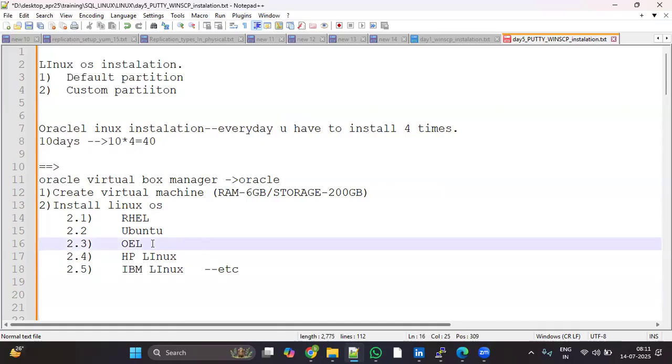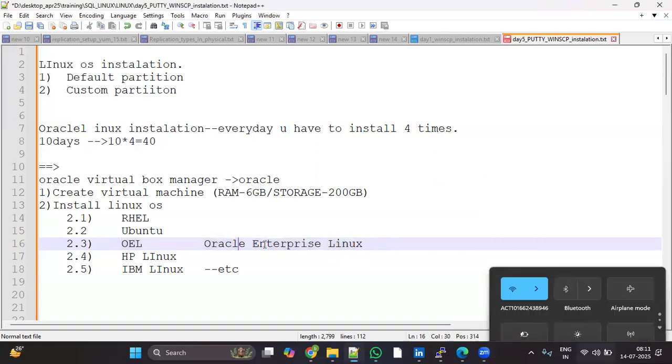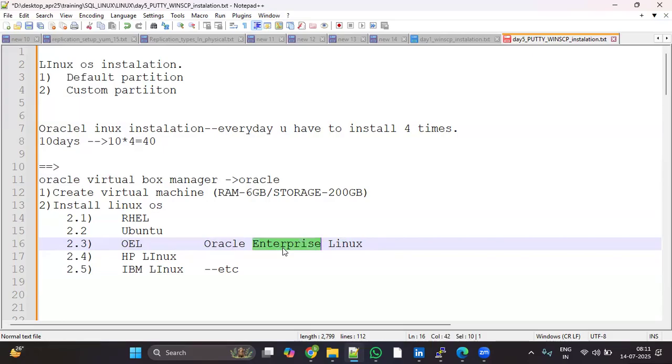We are using Oracle Linux. This one, Oracle Enterprise Linux operating system. OEL, Oracle Enterprise Linux, OEL. Simply, people call it OEL, meaning Oracle Linux, where E means enterprise. Wherever you see this keyword enterprise, that product is not available free of cost; it requires a license.